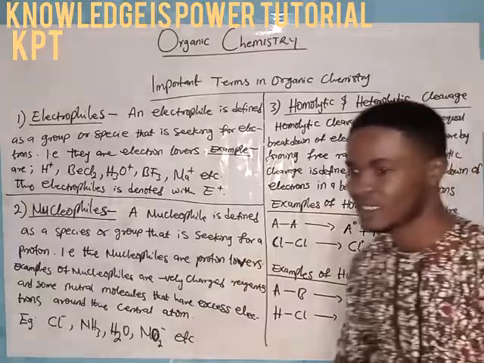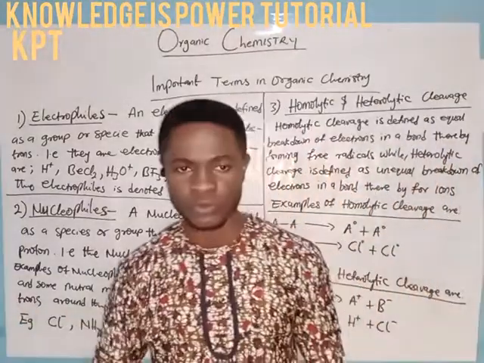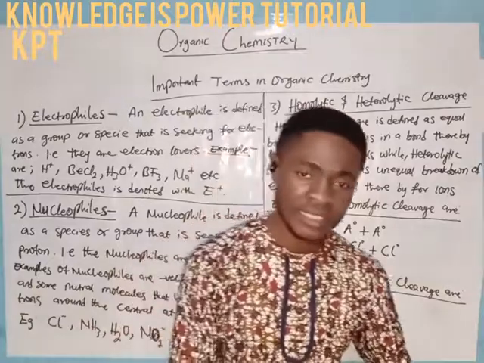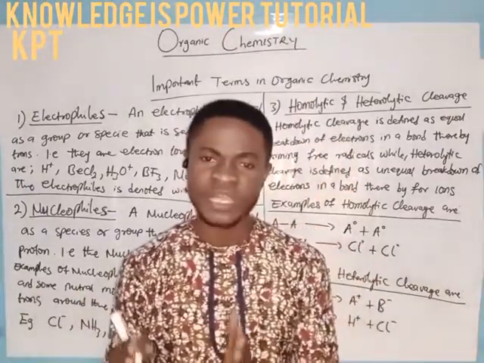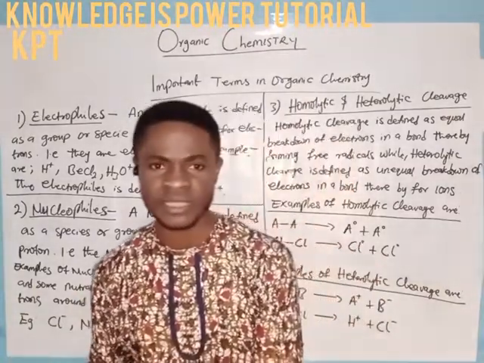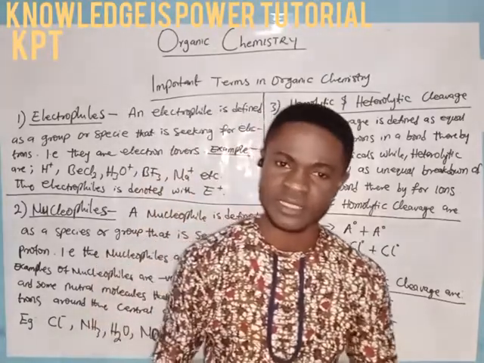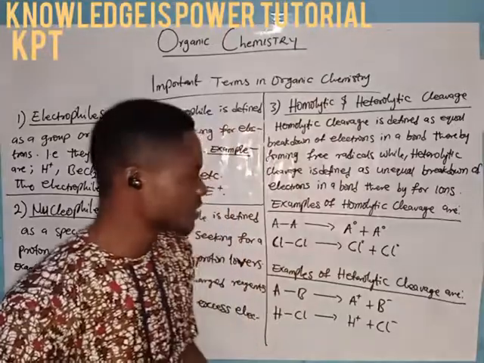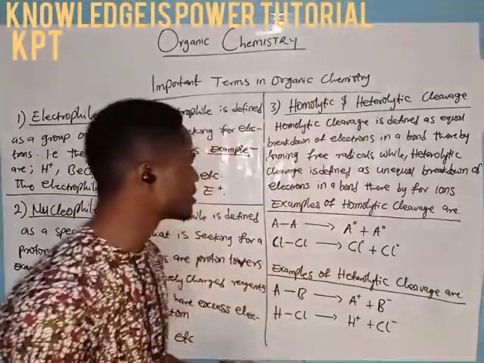So what we are trying to say is, if a bond is to be broken, it will be broken in two ways, either homolytically or heterolytically. If that bond is broken down homolytically, it is called homolytic cleavage. If it is done heterolytically, it is termed heterolytic cleavage. But it is very, very important that we understand this.